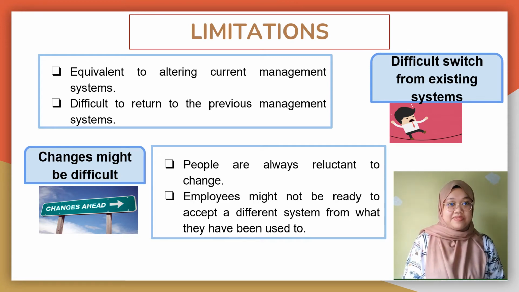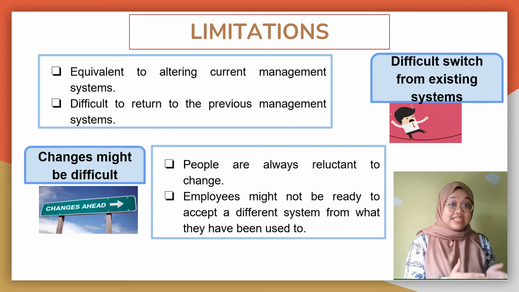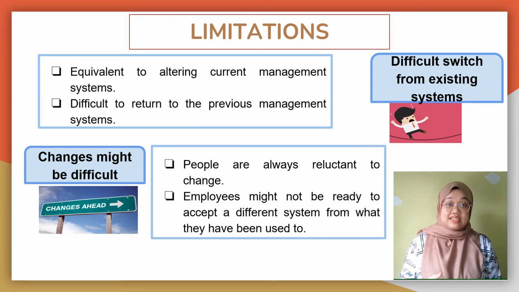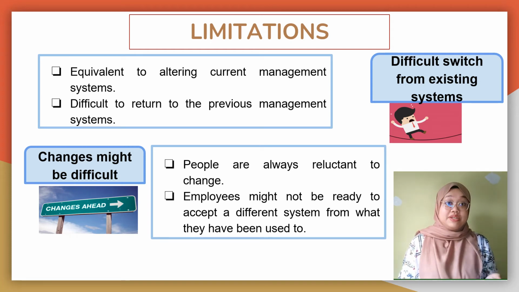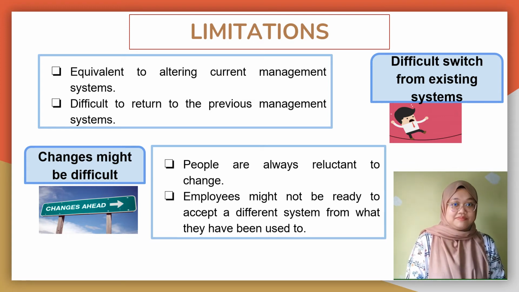The first limitation is it is difficult to switch from the existing system to the Kaizen costing system. By implementing Kaizen, it is equivalent to altering the current management system. As soon as Kaizen is implemented in the organization, it is very difficult to turn back to the previous one. Hence, Kaizen might be easier to implement in a business that does not have any management system yet.